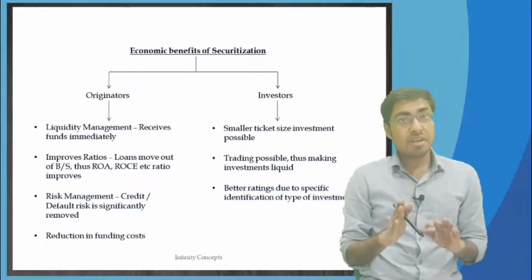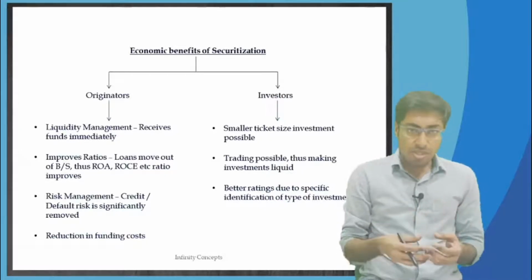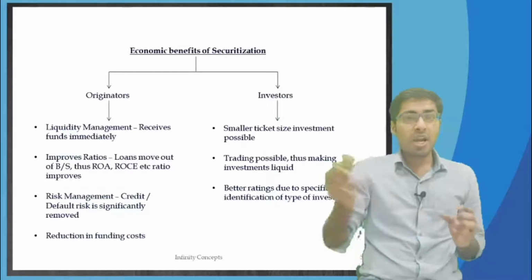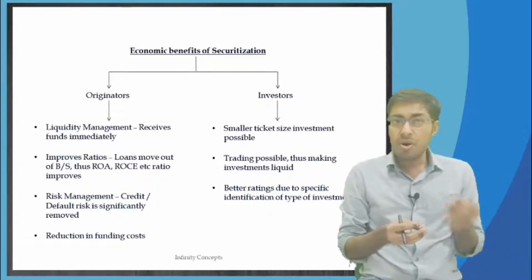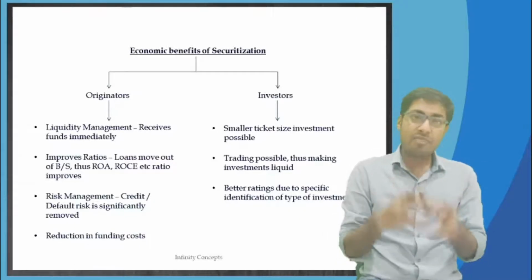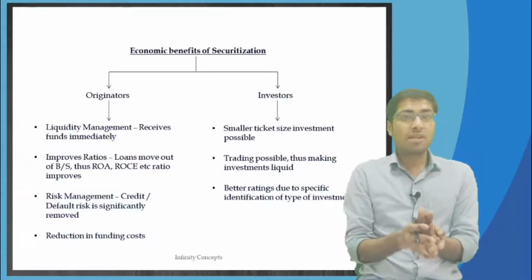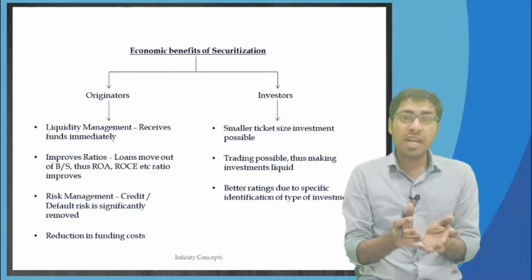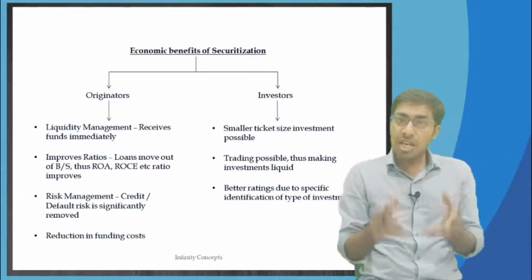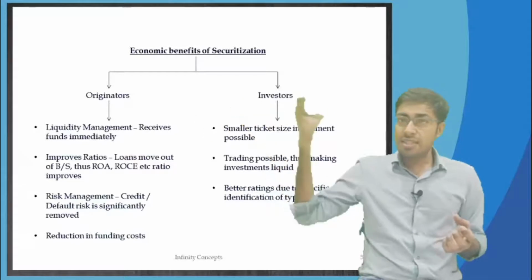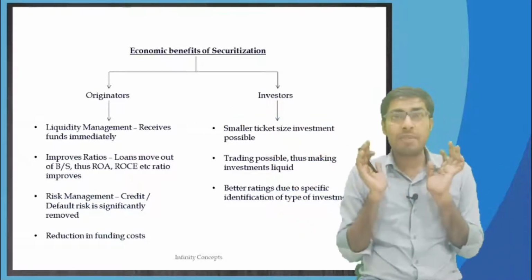So whenever you are in dire need of liquidity, what will you do? Just packet your good loans, all the similar loans. You cannot packet a few home loans, a few car loans and a few gold loans all together in one packet and then sell it to the SPV. No, that's not possible. All the home loans together, one packet of that. If you still want to create an SPV, create another SPV for all the gold loans together. If you still want to have car loans, create another SPV for the car loans packet. Okay, that is allowed, but you cannot package everything in one packet only.